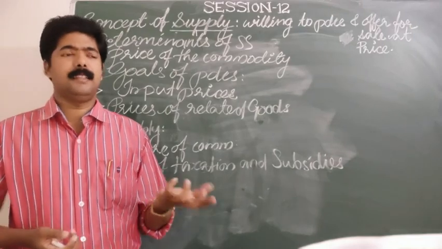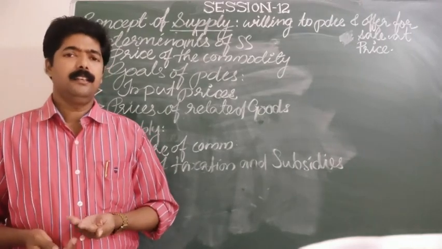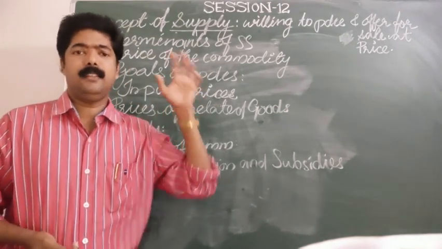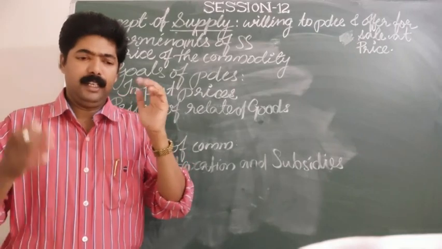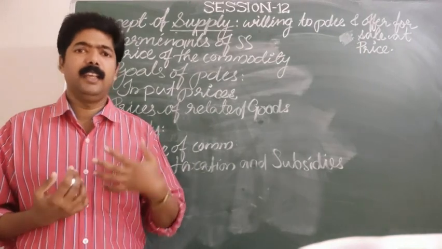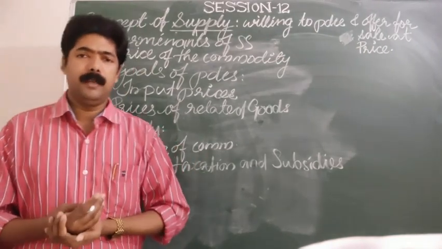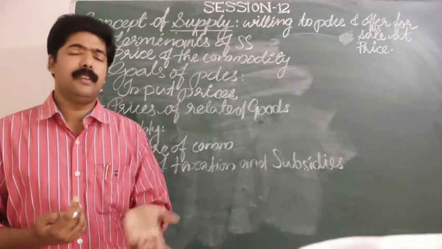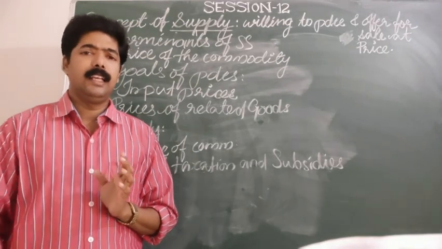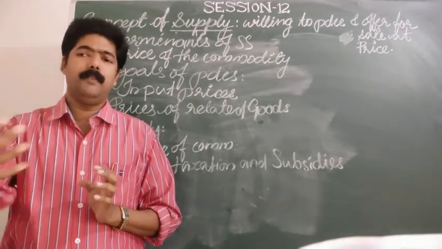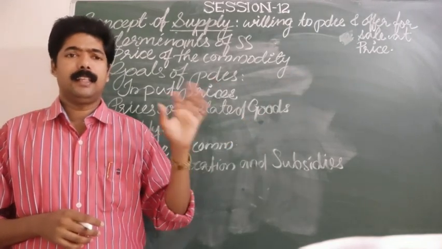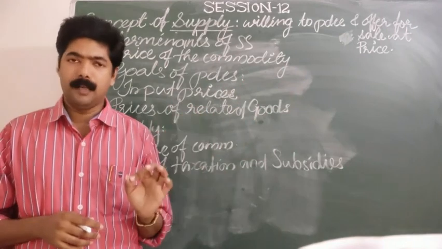It is a compulsory payment given by the consumers or purchasers to the government. Tax is imposed by the government. So here you have to remember, being buyers, we are giving tax to the government. What type of tax are we giving, direct tax or indirect tax? We are indirectly giving a tax to the government when we purchase a commodity, because that tax is included in the price of that commodity.